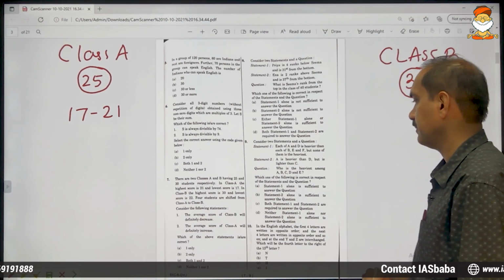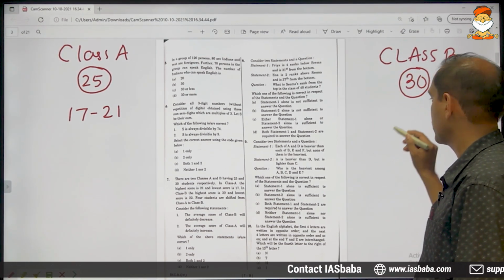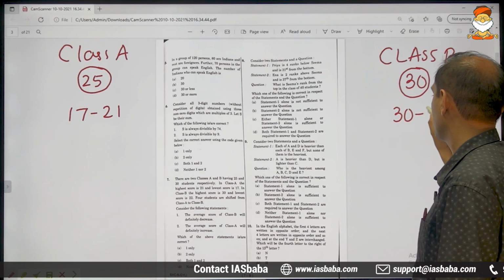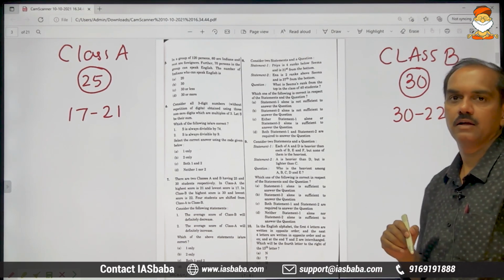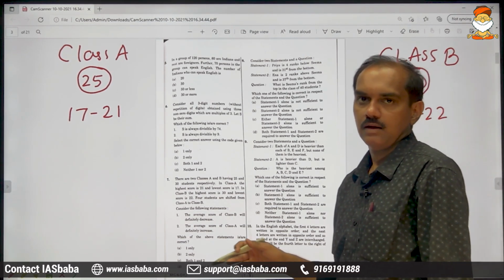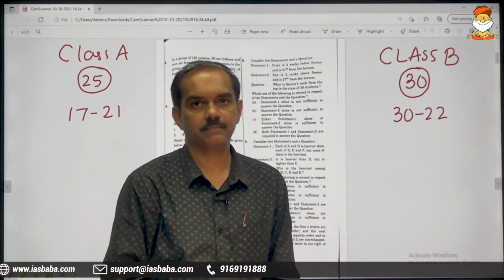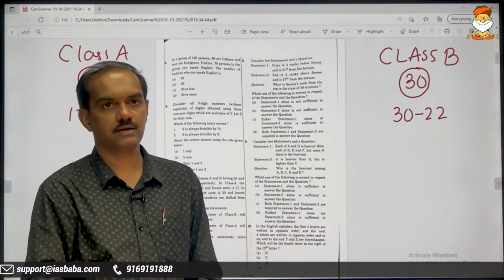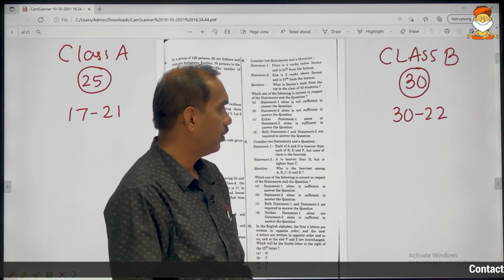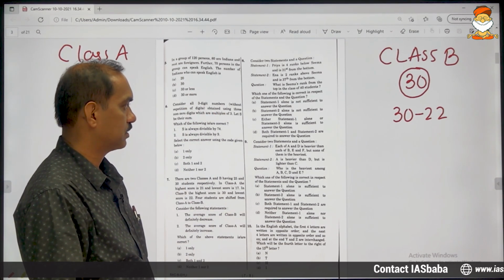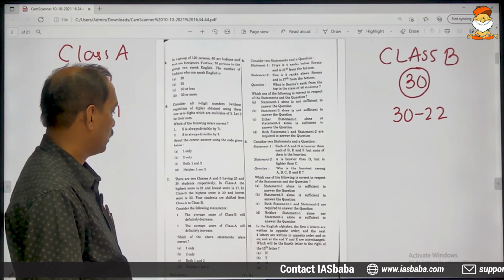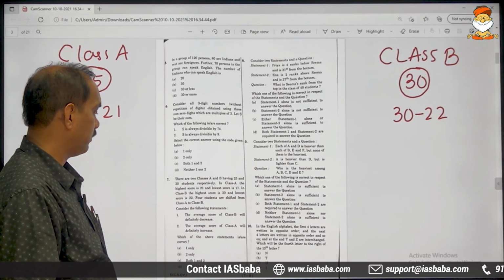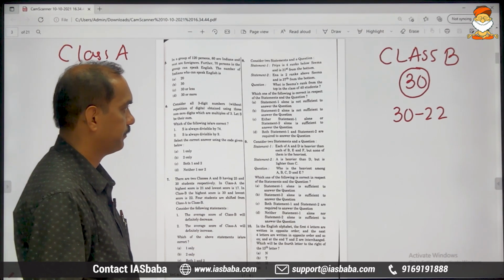Coming to class B, the range is 30 to 22. Highest is 30, lowest is 22, meaning everybody lies in this range only. More than 22, less than 30. And lowest score is 22, highest score is 30. Now, 4 students are shifted from class A to class B.